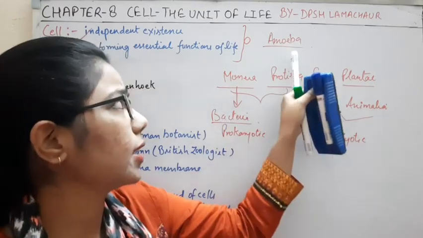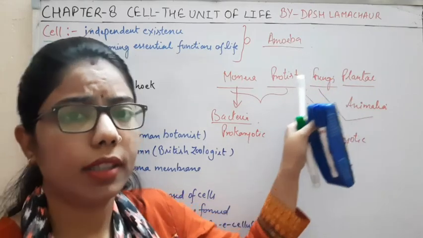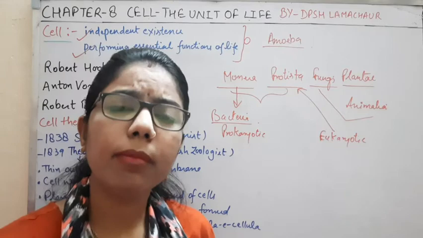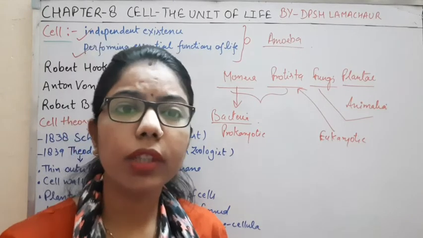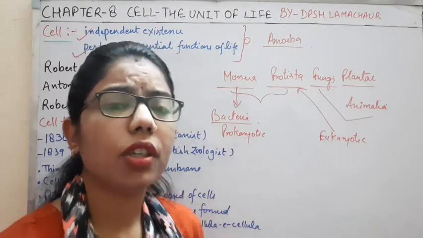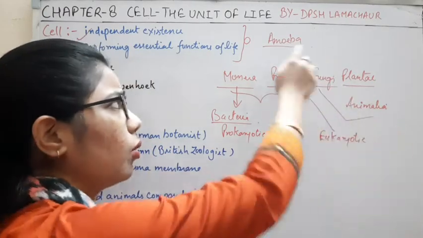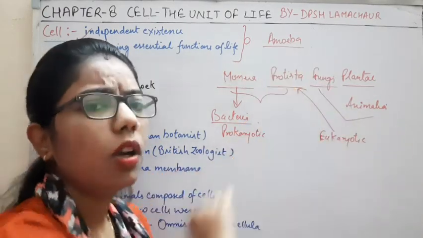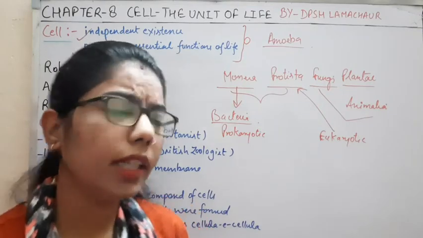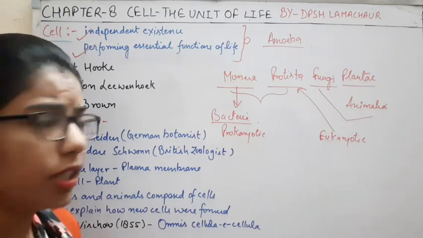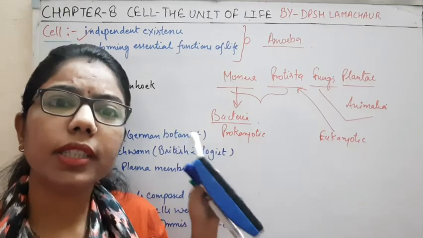Okay, that's why we are saying this amoeba is a cell, because it can carry out its metabolism very efficiently. We know that ingestion, digestion, absorption, assimilation, all these steps follow in unicellular organisms also, right? So these are two main characteristics which can define any cell.